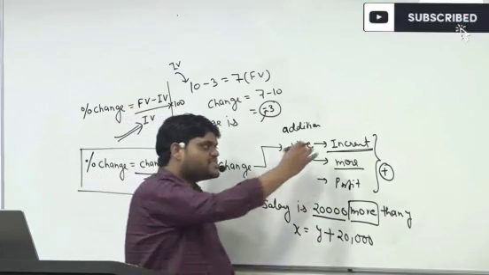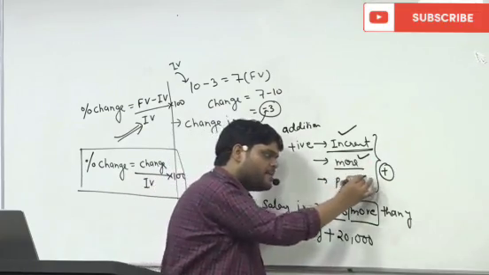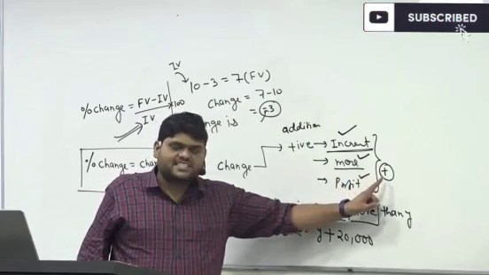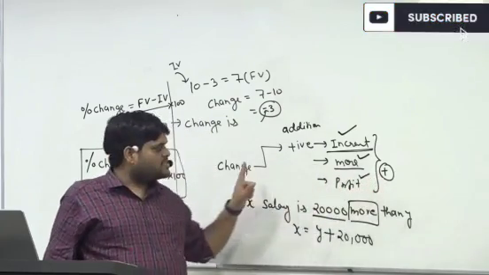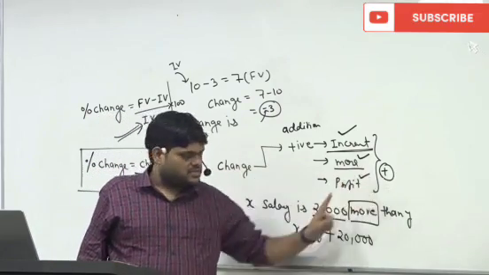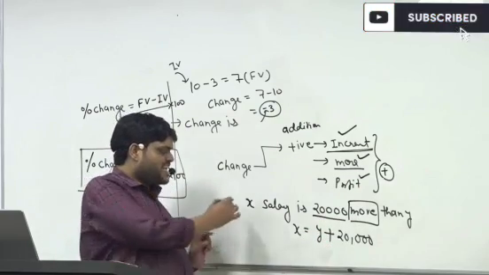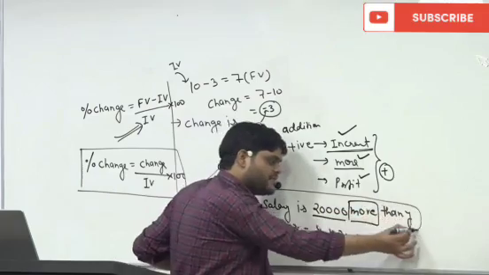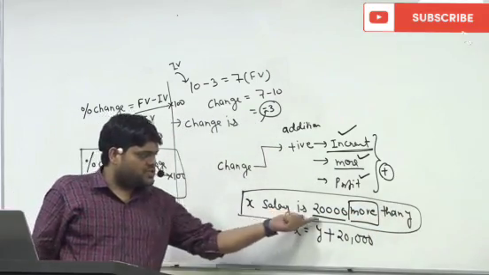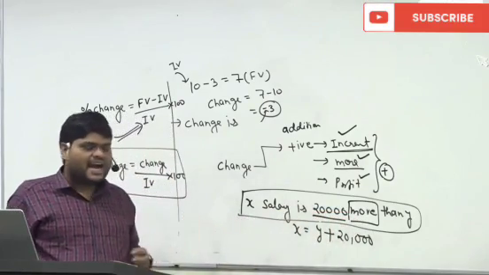So whenever the word increment comes, whenever the word more comes, whenever the word profit comes, the simple meaning is that something is getting added and something is getting changed. And what change? Positive change. See here, more means addition. So this is the language of mathematics. They will give language like this and ask you the question, so you should know this. Whenever this word more comes, the simple meaning is addition.